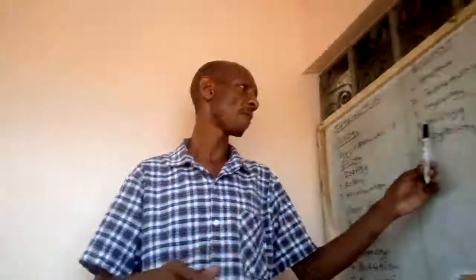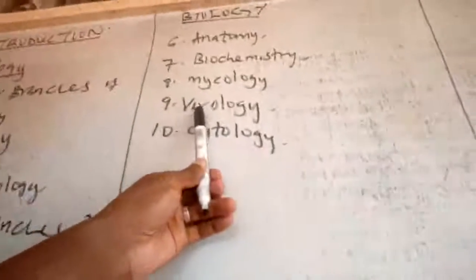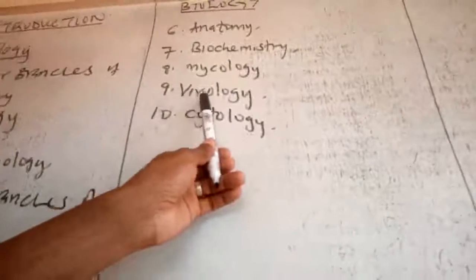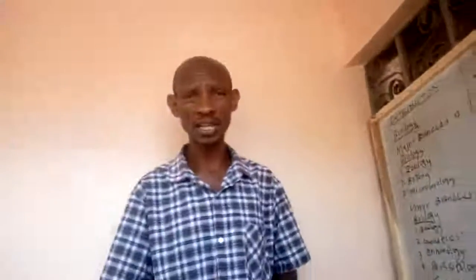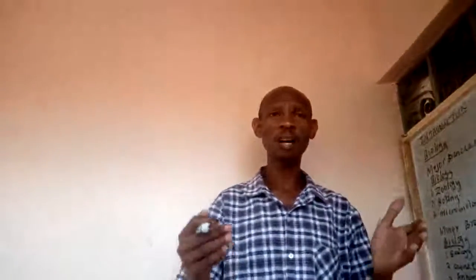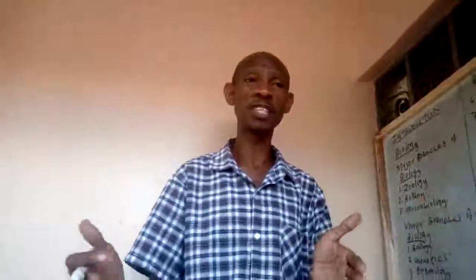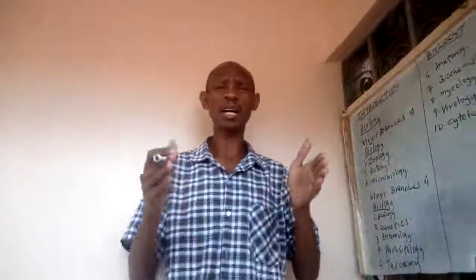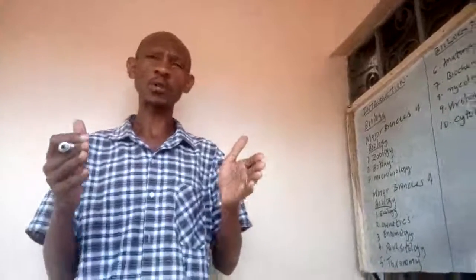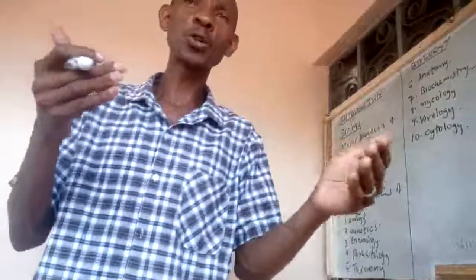Then we have virology. The next minor branch of biology is virology, which deals with the study of viruses. It is very important to study viruses so that we can know how to control them.